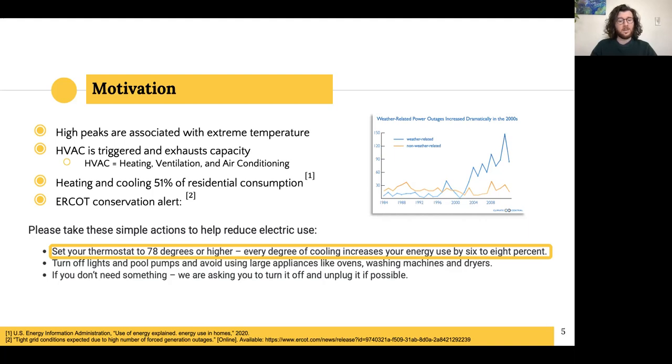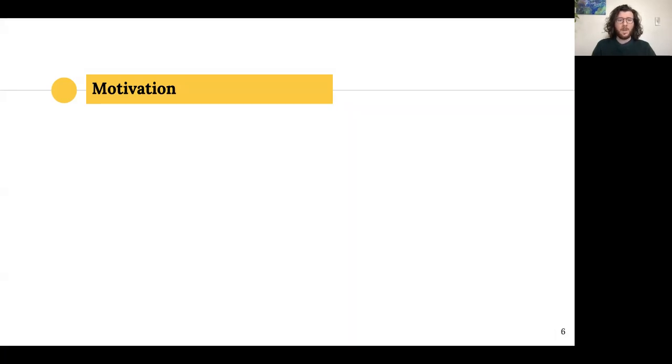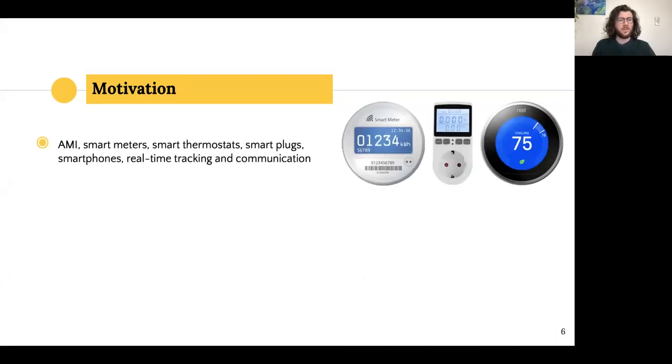Now, ERCOT in this situation gave this alert through television, through radio, through social media. But we know that nowadays we have better means to do that. We have devices that allow us to track remotely the real-time consumption. We have apps that allow us to communicate with our smart thermostat in our homes, and we can communicate as well with the utility company.